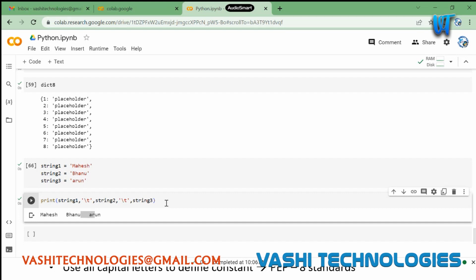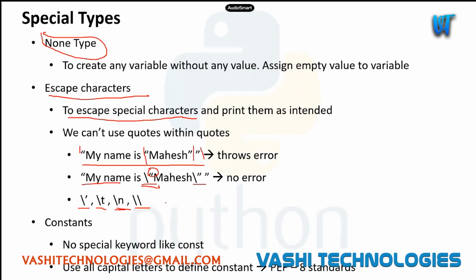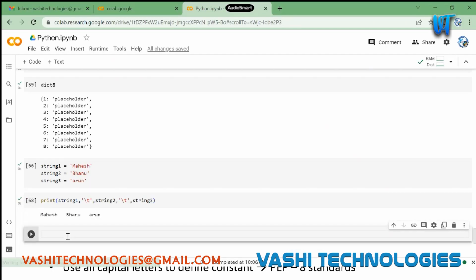Okay, and then constants. So in Python, we don't have any such concept called constant. Okay, that's up to us. While we are programming, we need to determine which should be a constant and which should be a variable. But one way all Python developers usually follow is defining constants using capital letters. Let's say till now we have seen a mix of letters, right?